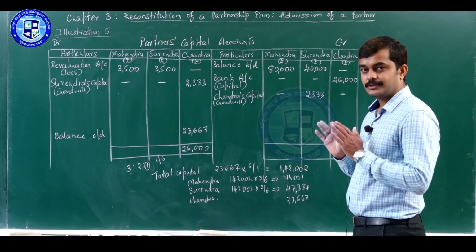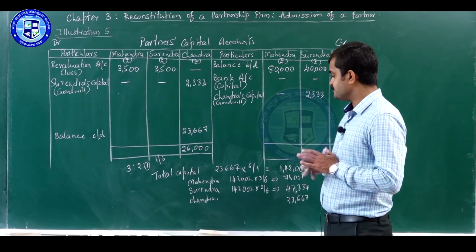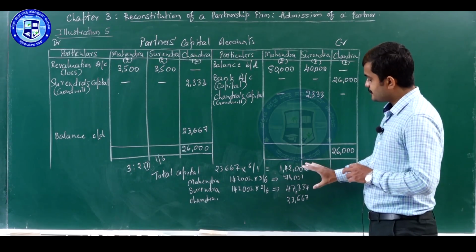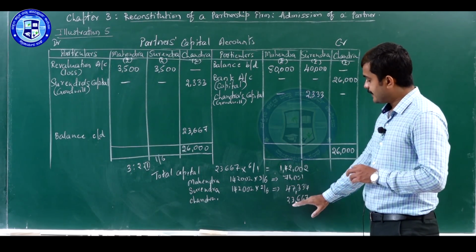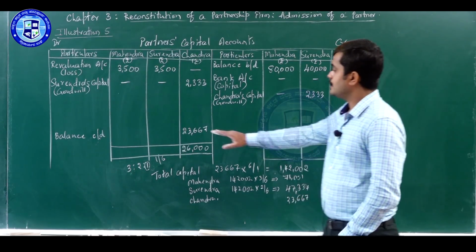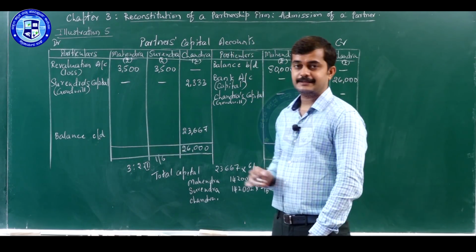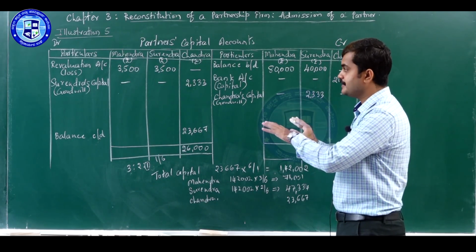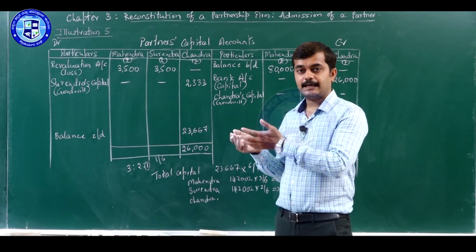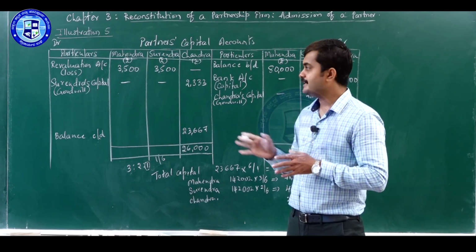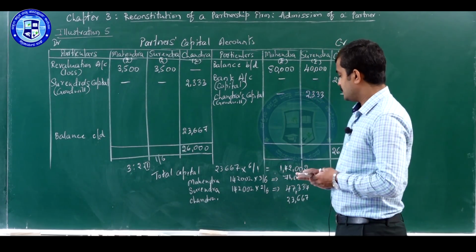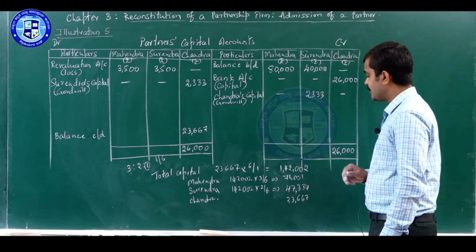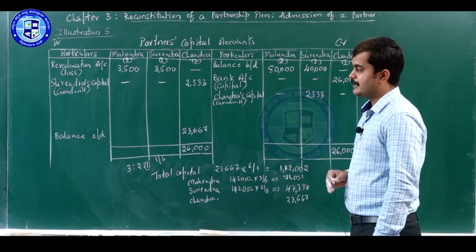So, in this case or cases like this, what we have to do is, first we have to take required capital as their closing amount of capitals, and then we have to adjust. So, when we adjust that, we may get surplus capital or deficit capital in respect of old partners. Let us do it. First we will write their required share of capitals as closing balance.